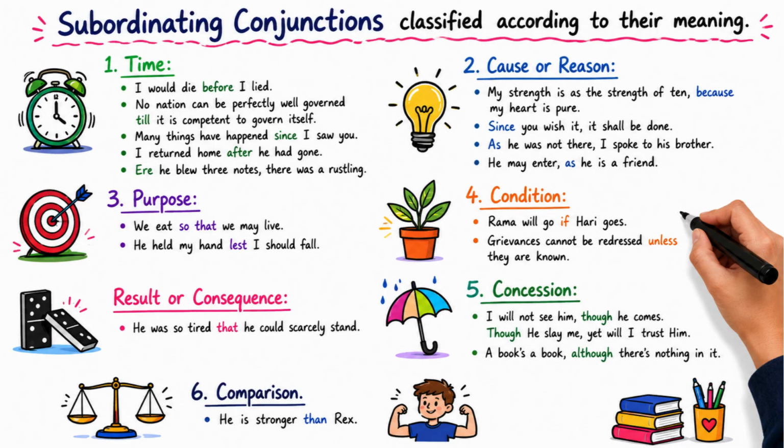Cause or reason: my strength is as the strength of ten, because my heart is pure. Since you wish it, it shall be done. As he was not there, I spoke to his brother. He may enter, as he is a friend.